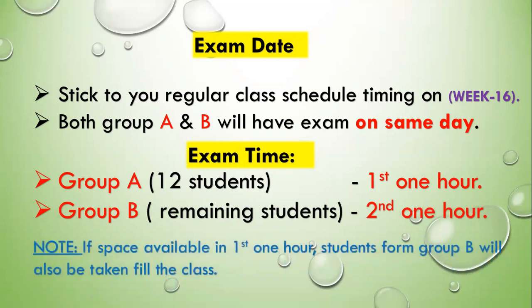And if space is available in the first 1 hour block, even group B students, if they are around, of course I will take them in to fill the space. This is our plan, and please try to be there at the lab so that I may take the first 12 students from group A. In case I have fewer students in group A, I will take group B students inside too.